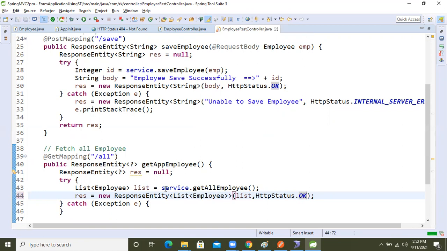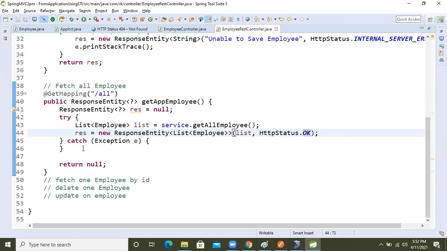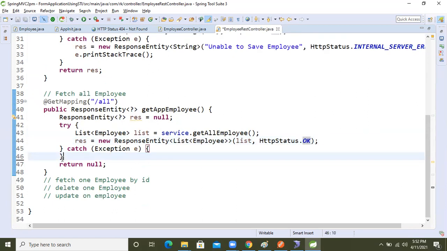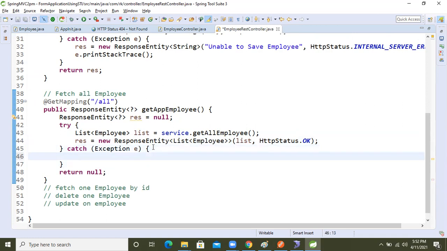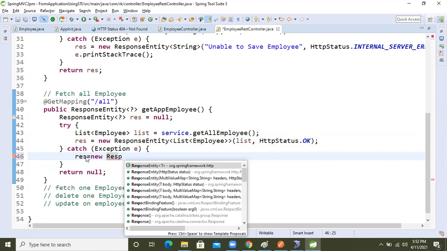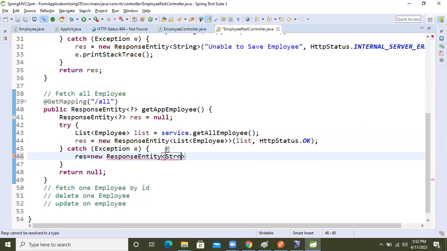Come here. If we are unable to fetch the data, if our API is unable to fetch the data, then an exception will come, right? At that time, we need to give some message to the end user. So for that, what will we do now, guys? Res equal to response entity. Here I'm taking